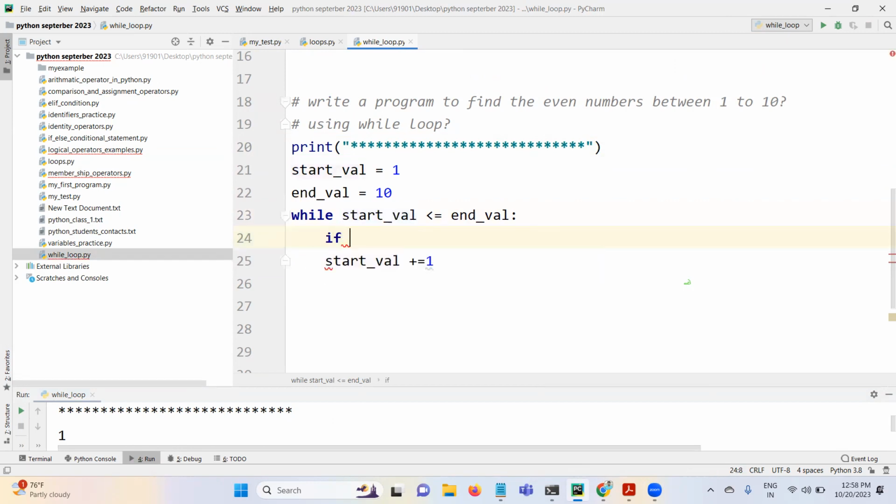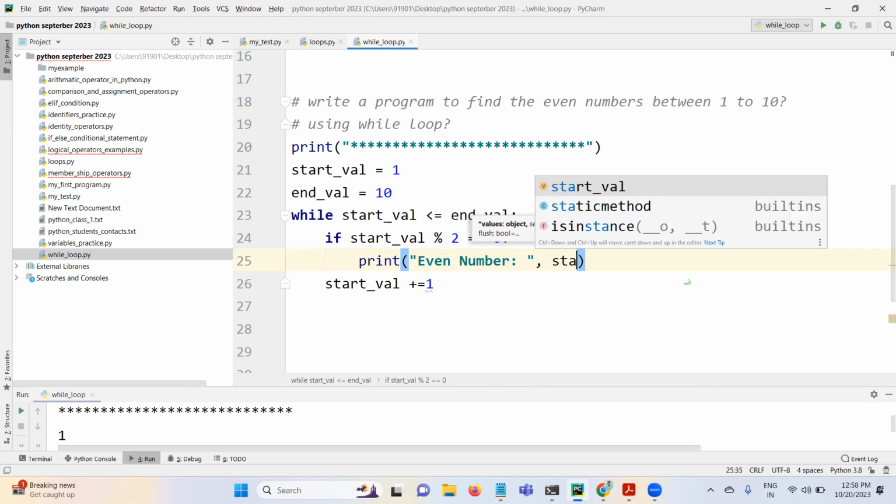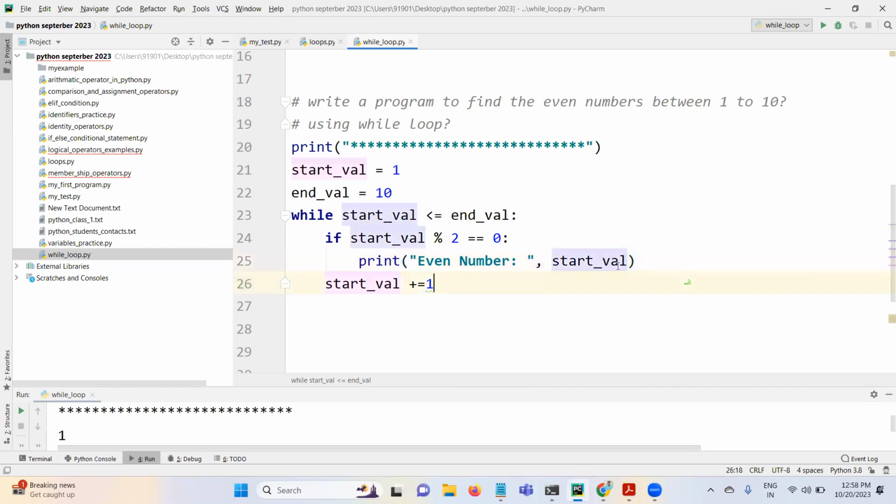If start_val modulo 2 equal to 0. So when is this print statement going to execute?